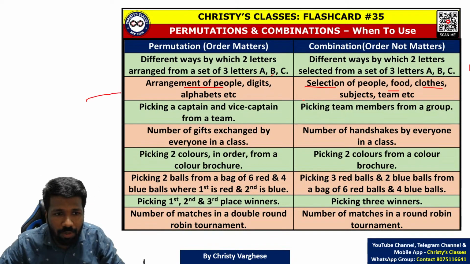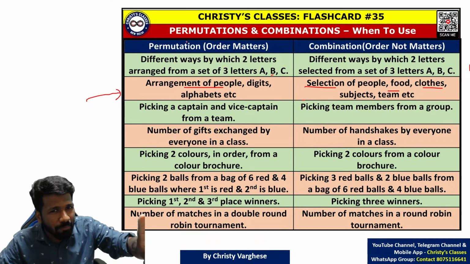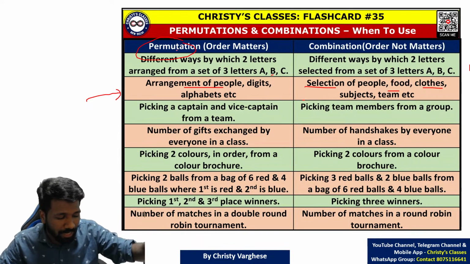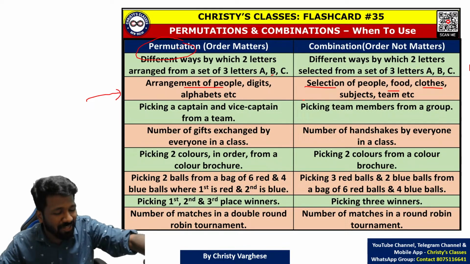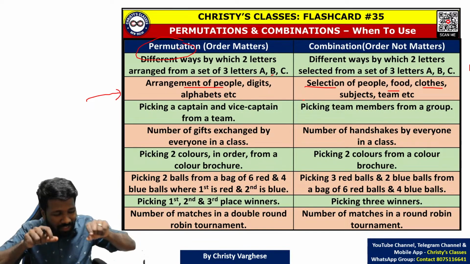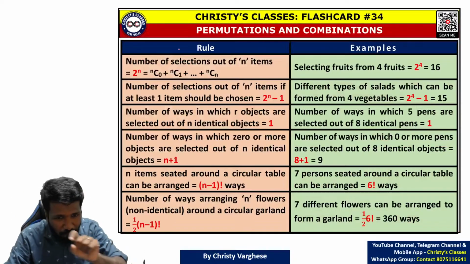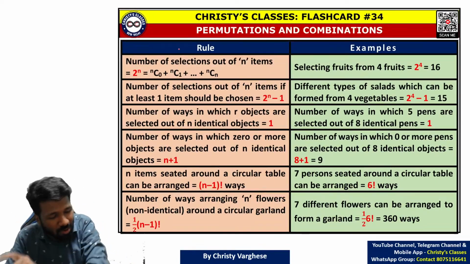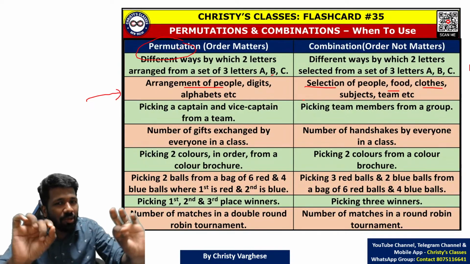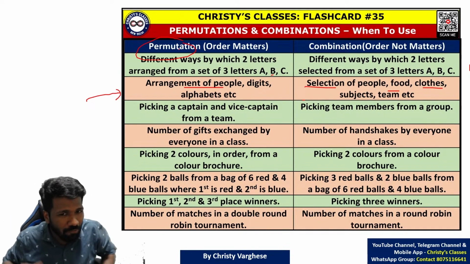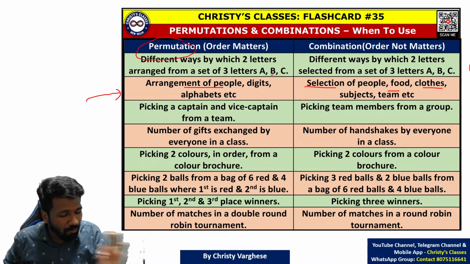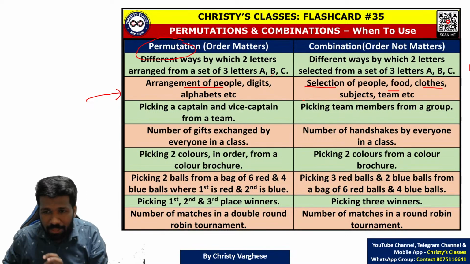That is where permutation applies. Again, when I am saying permutation, I am not telling about the formula. Selecting that way, selecting and rearrangement, that is called permutation. There is a formula of permutation, and there is a concept called permutation. I am only telling about the concept of permutation, not the formula. I am still saying you don't need that formula for doing questions. Are you all getting this?